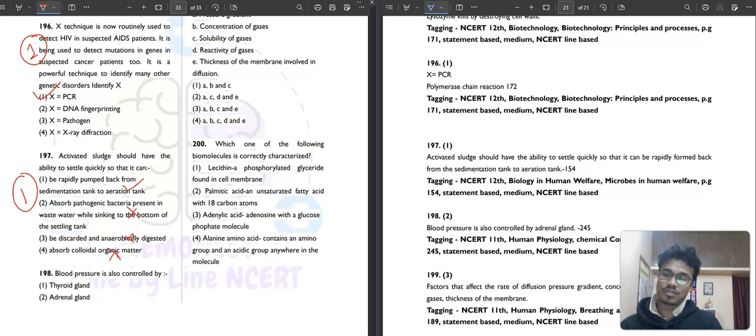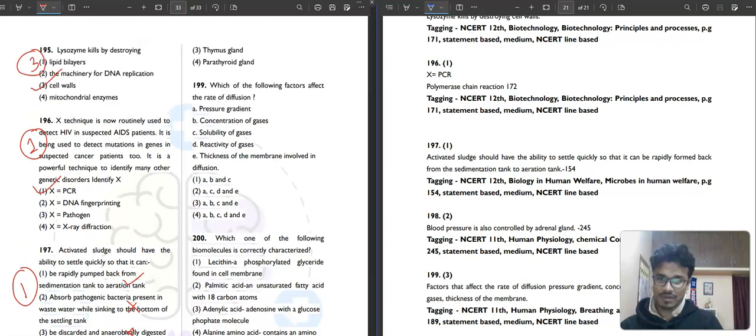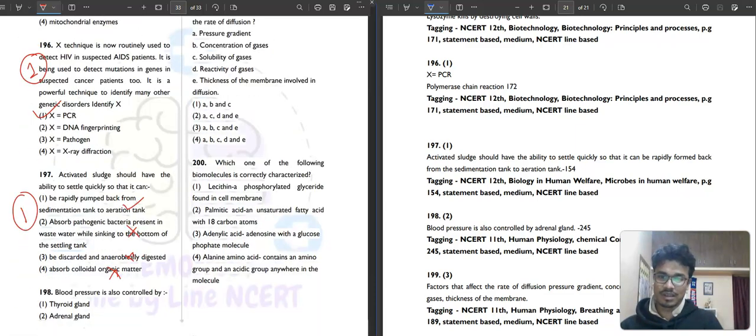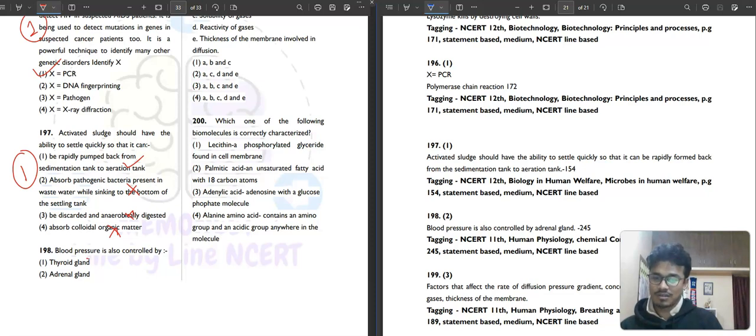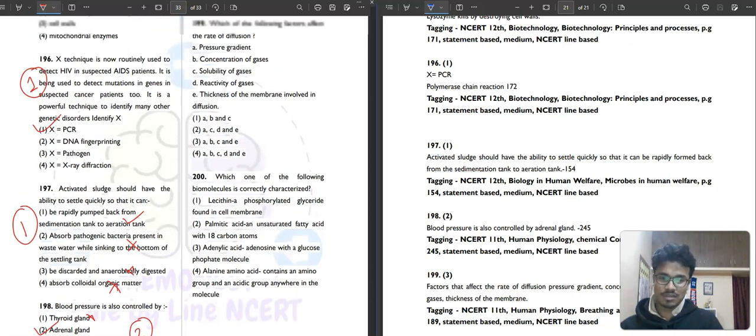Blood pressure is also controlled by the thyroid gland, adrenal gland. What other options do we have? Thymus or parathyroid. These are obviously nothing related to this. Thyroid gland also not. So the adrenal gland, you know, can influence your blood pressure. The second option is your correct answer. Question number 199.